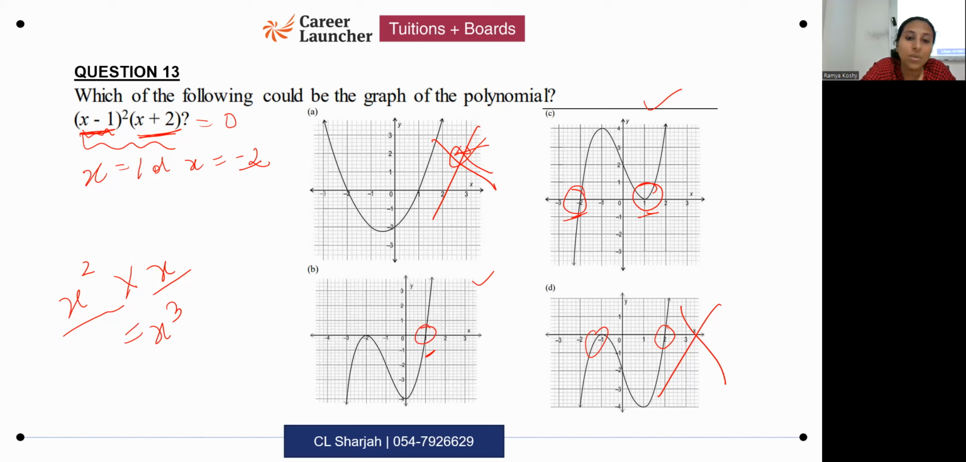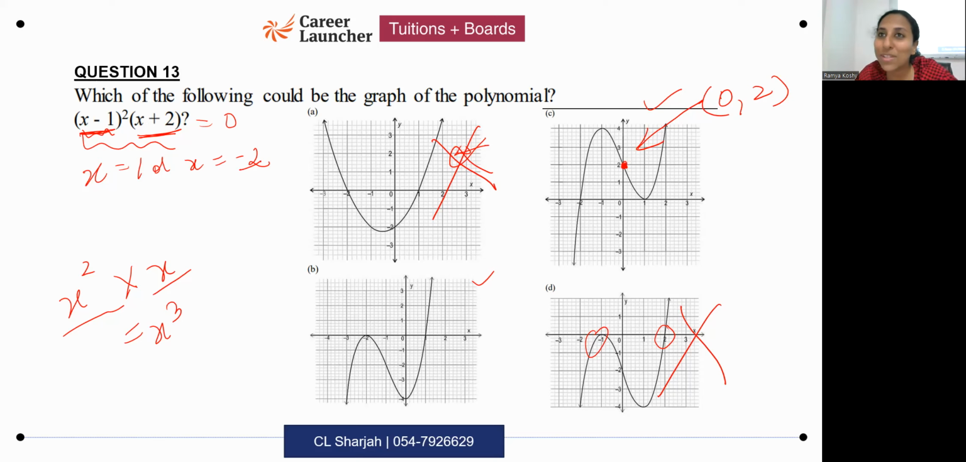Now tell me, what do you do in this case? How do you decide which one is the answer? You find out the coordinates of some point, which is very easy from the graph. For example, look at the point here. What is the coordinate of this point? 0, 2. What does this mean? If 0, 2 is a point on the graph, what does it mean? When x is equal to 0, what should be the value of the graph?